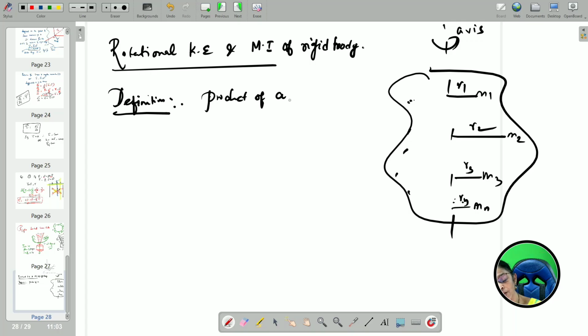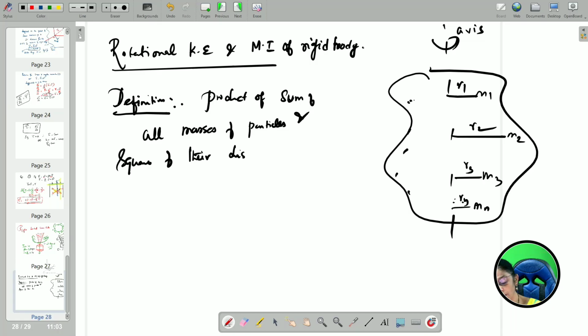So you should say the sum of the products of the masses of all particles and the square of their distances from the axis of rotation.